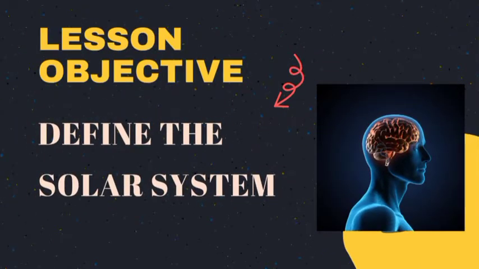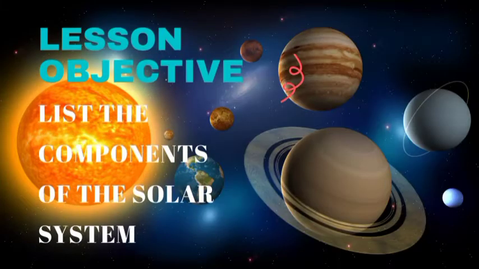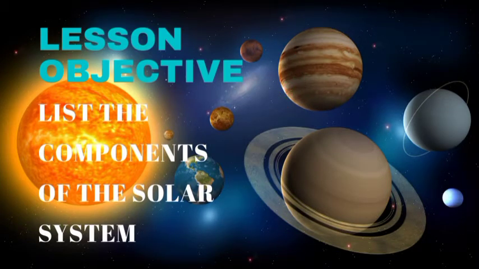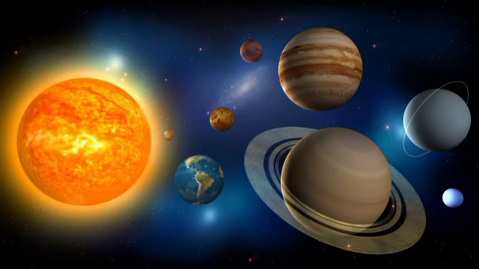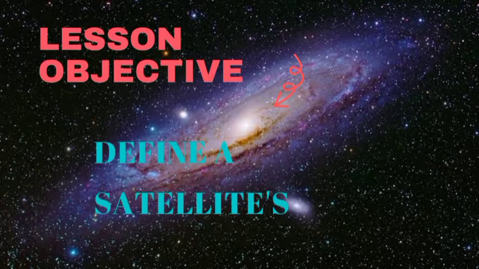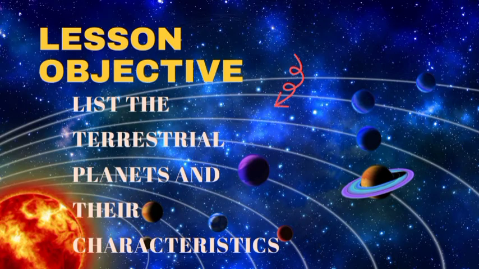In this lesson, we'll be looking at various objectives. One, we should be able to define the solar system. Also, we'll be looking at the components of the solar system, what makes up the solar system. Thereafter, we'll be discussing the satellite. What is a satellite? How do we define a satellite? What is it that we refer to as a satellite? And of course, we'll be discussing the terrestrial planets and their characteristics.